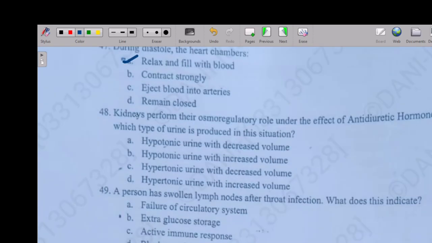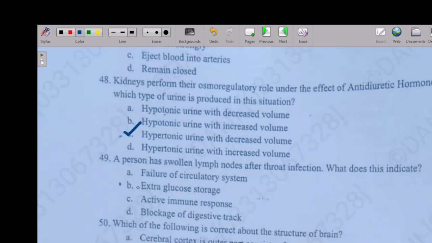So the next question is: the kidney performs its osmoregulatory role under the effect of antidiuretic hormone. Which type of urine is produced in this condition? Hypertonic urine with decreased volume, or hypertonic urine with increased volume. So the right answer is hypertonic urine with decreased volume.